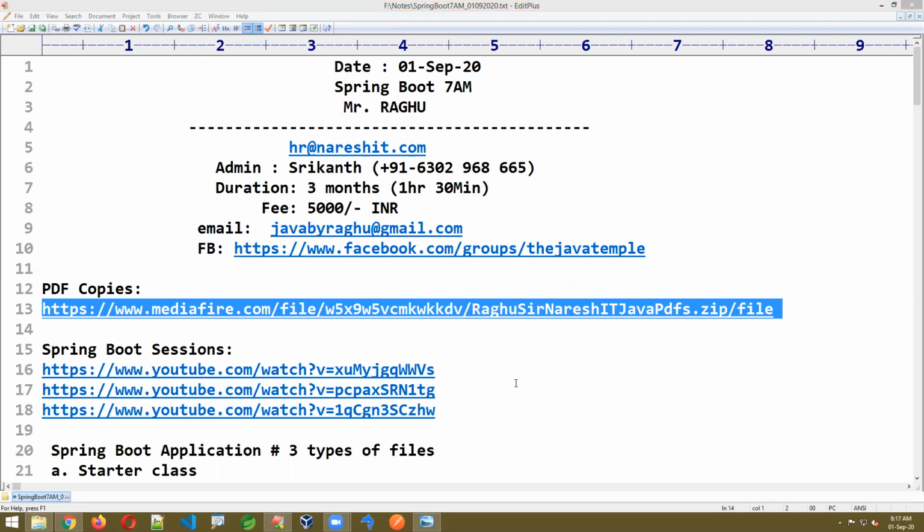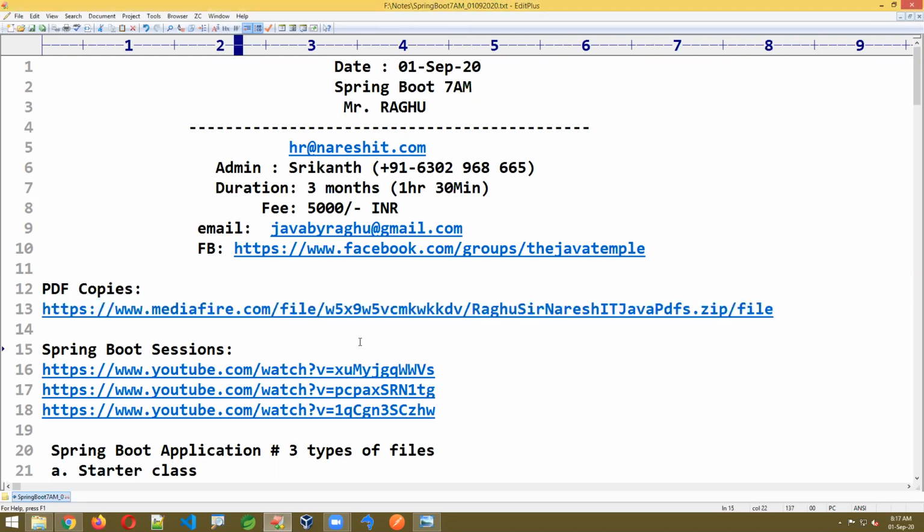Try this, Manoj. I'll show how to do the STS setup also here. We use only the latest STS tool.